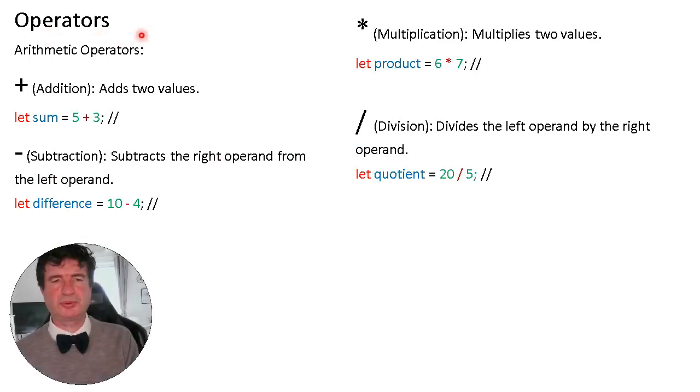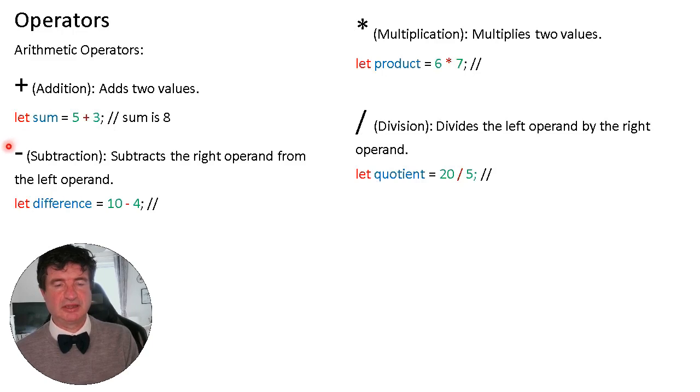So what's an operator? Well, an operator is anything that we can use with a variable to make calculations or changes. So we can do it with numbers or strings. We're just going to look at the ones that deal with arithmetic or numbers. So the first one is the addition. Again, that's pretty easy. This is how we would code it. Let sum equals 5 plus 3. So sum would end up with the number 8. 5 plus 3 is 8.